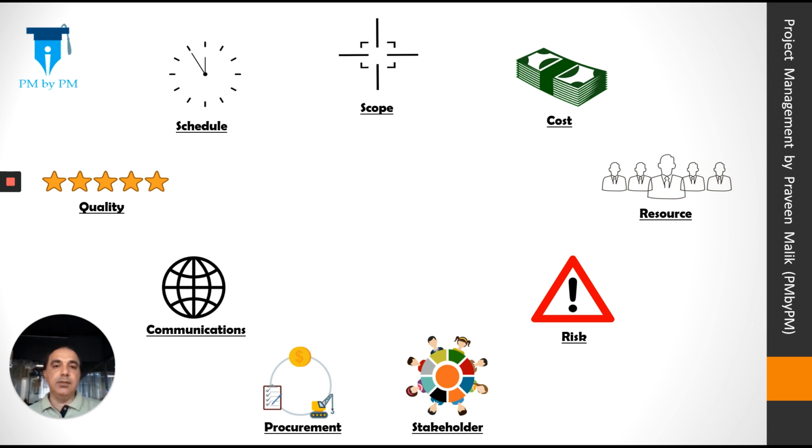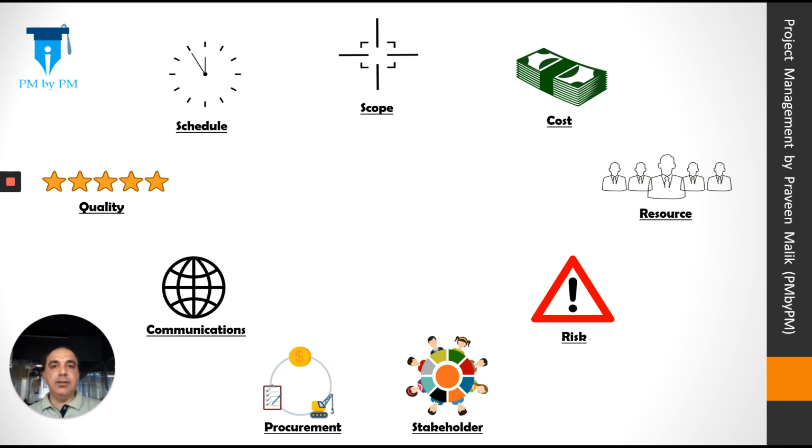Now let's say you had nine managers at your disposal. Now you'll be happy that I have nine managers and these nine managers can go and take care of their individual planning activities. Like there's a scope manager who will do scope planning, there's a cost manager who will do cost planning, there's a schedule manager who will do schedule planning. Now you're happy and you tell each of these guys, go ahead and do your planning and then come back to me. They said, of course we'll do that.